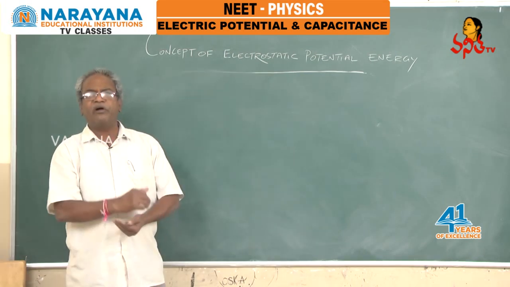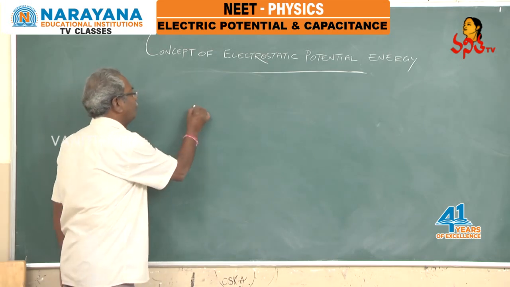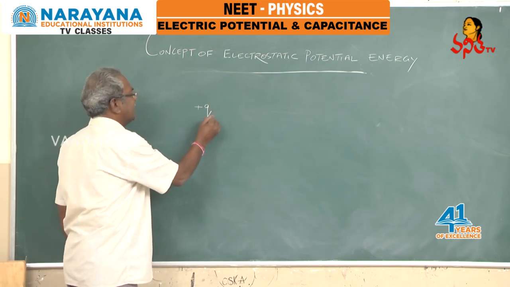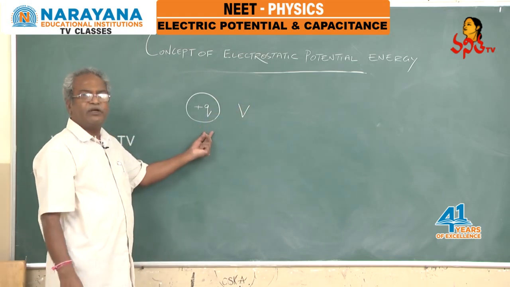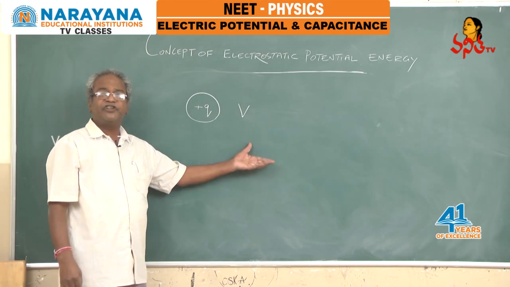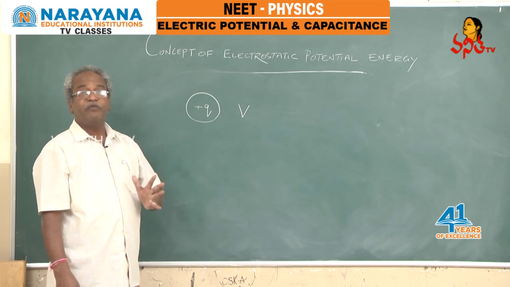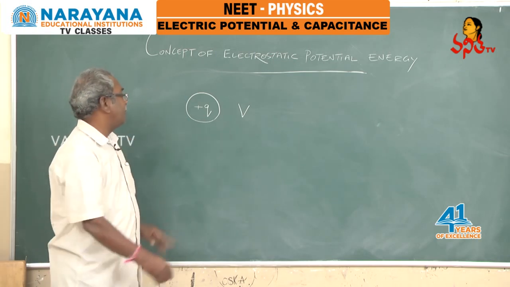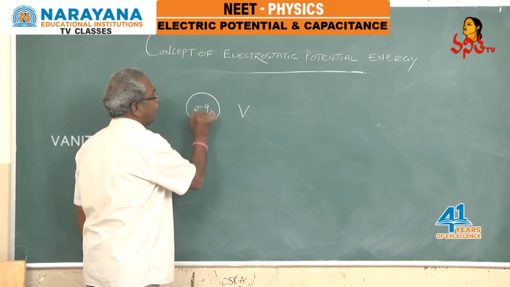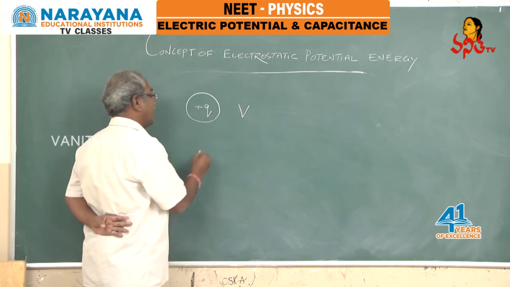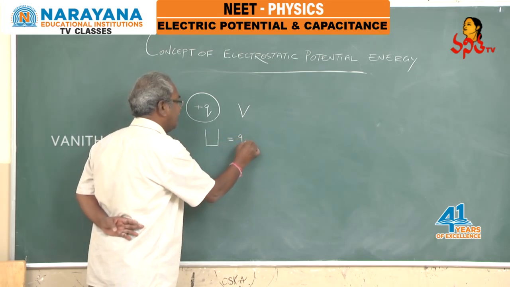In the above context, there can be two calculations here. There is a charge plus q at a point of potential V. If a charge plus q is available at a point of potential V, it means some external agency has done the work to move it from infinity to that particular point. Therefore, if this plus small q is at a point of potential V, the potential energy of the charge will be QV.